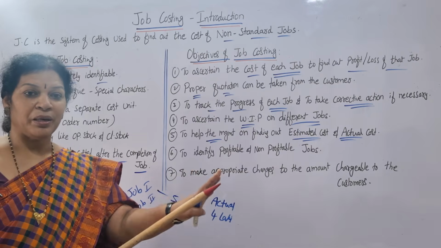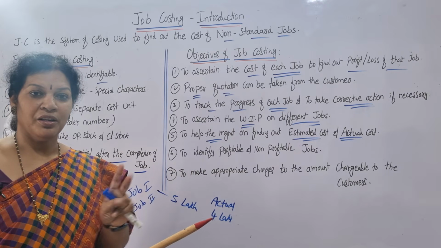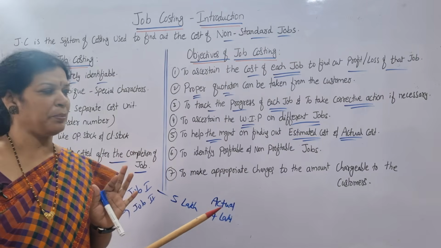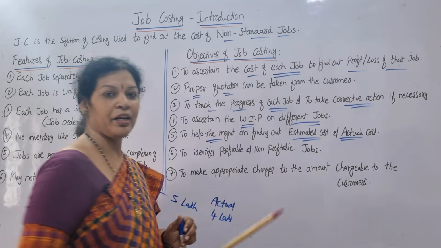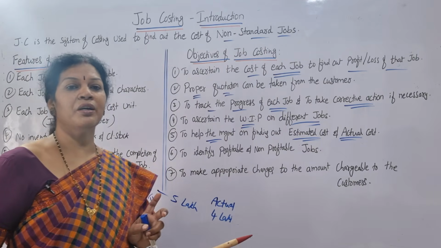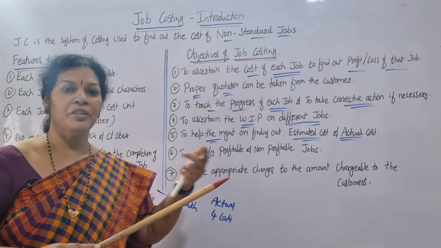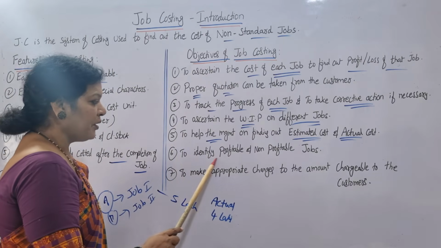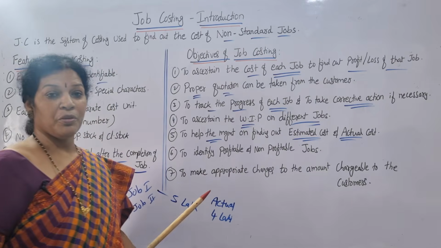That is why, to help the management, what is the actual and what is the standard? What we have expected, and how much actually it is happening. So that estimated and actual cost should be given to the management so that we may proceed or we may not. And another objective is to identify profitable and non-profitable jobs.